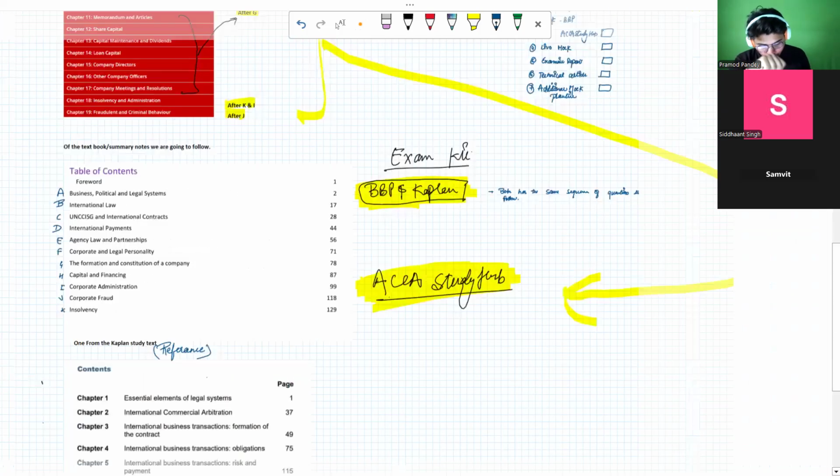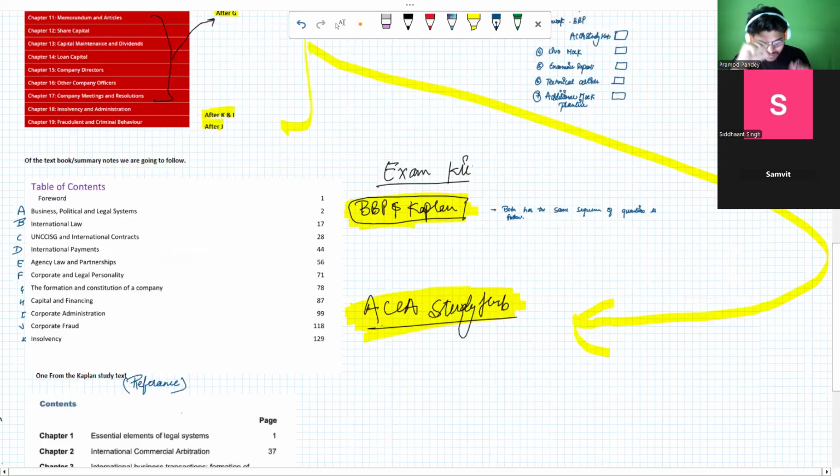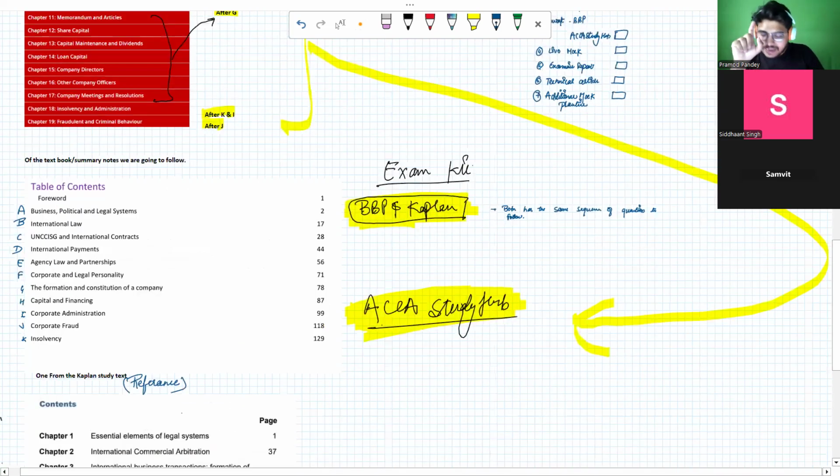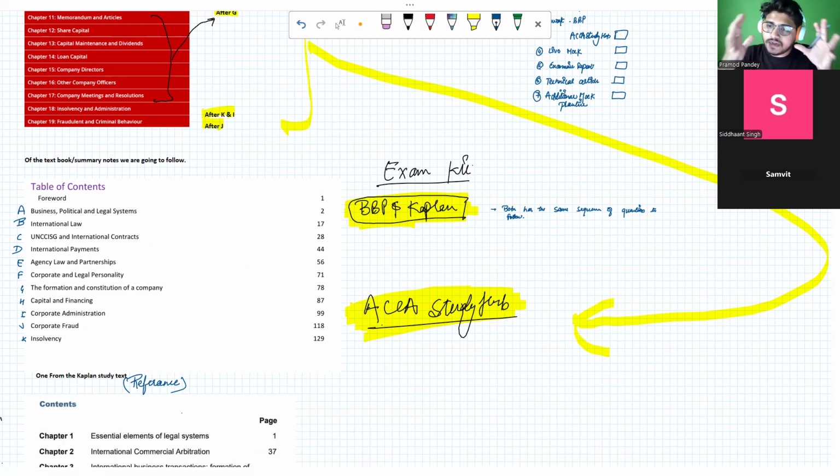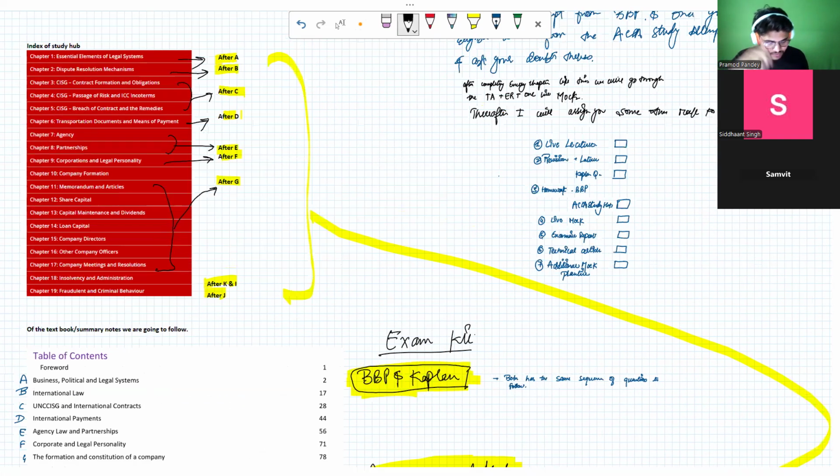After completing each portion, I will be taking some questions from the Kaplan, in the context of the sequence of the Kaplan kit or the BPP kit. They have prepared a kit with a number of questions. How will you follow the sequence? The sequence in your BPP and Kaplan is exactly the same as this. So you should not have any problem following the sequence for your questions from the Kaplan and the BPP.